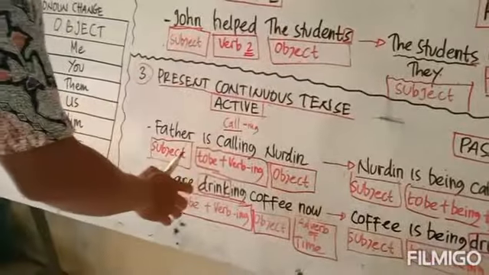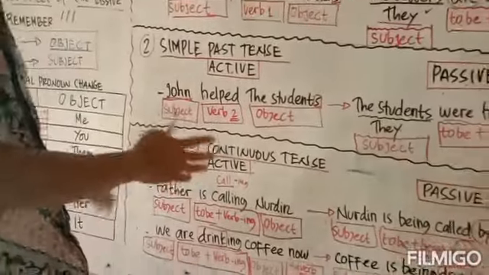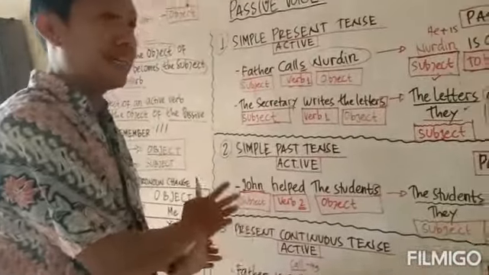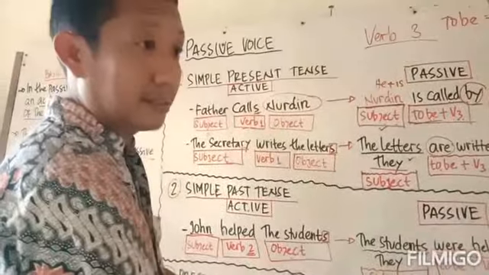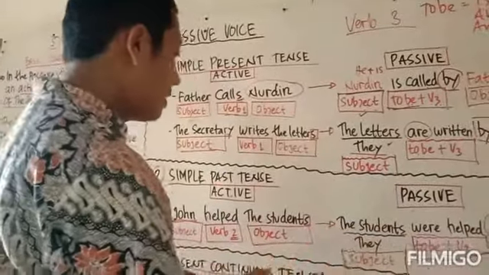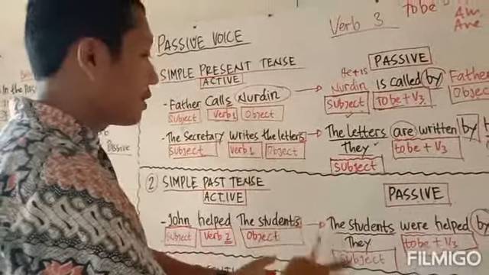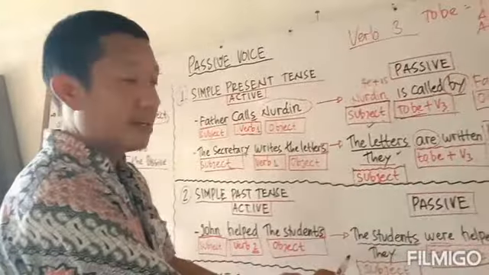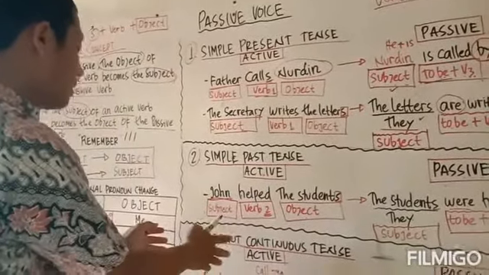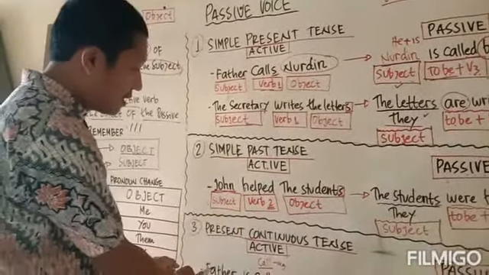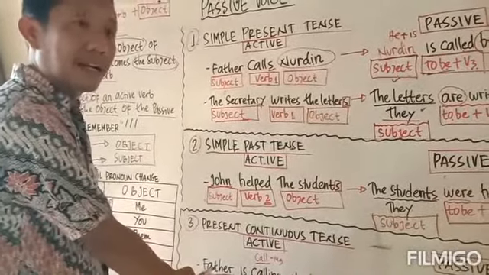So in the active, the focus is on the subject when doing something, and the passive, the focus is on the object. We talk about the object in the passive, that is the main concern. Jadi fokus utamanya di dalam bentuk pasif adalah objeknya yang dibicarakan, mengalami apa. Lalu kemudian di dalam bentuk aktif yang fokusnya menjadi subjek yang kita bicarakan.